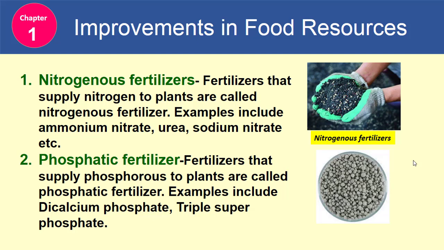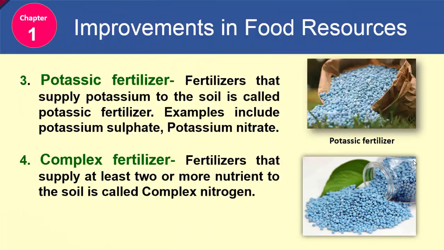Second is phosphatic fertilizer. Fertilizers that supply phosphorus to plants are called phosphatic fertilizers. The examples include di-calcium phosphate, triple superphosphate, etc. Third is potassic fertilizer.